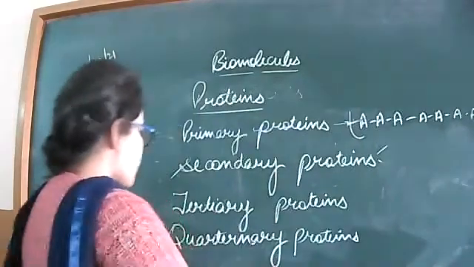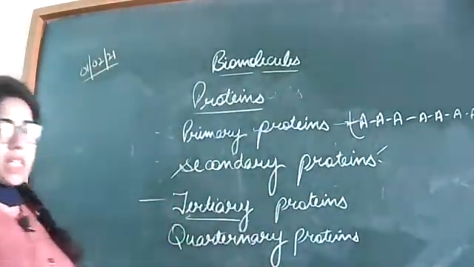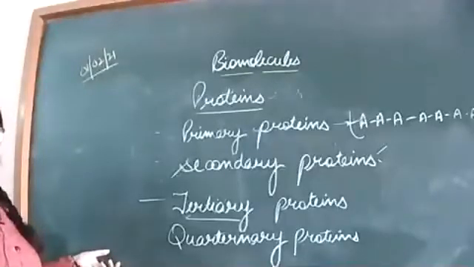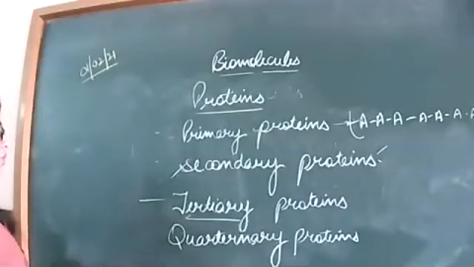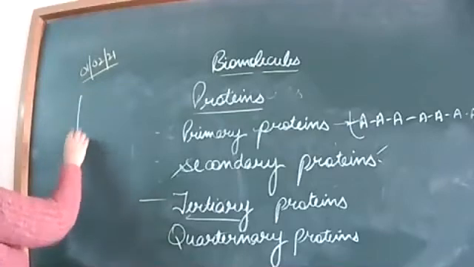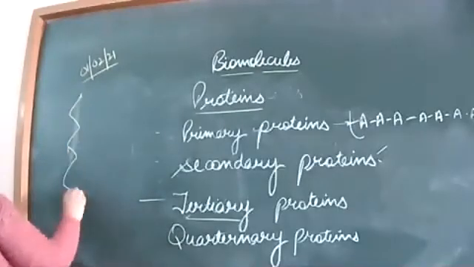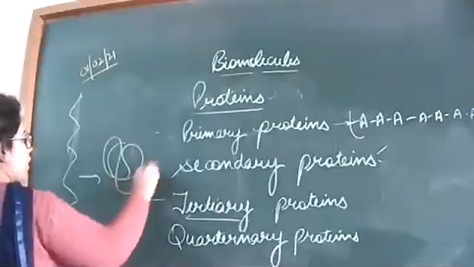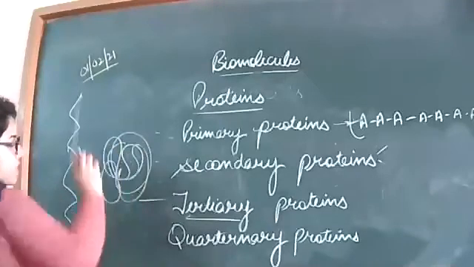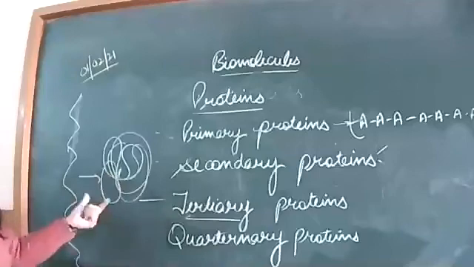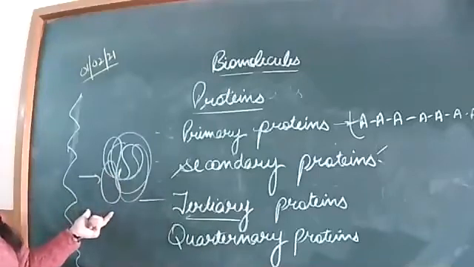So in case of the tertiary proteins or the tertiary structure of proteins, the long polypeptide chains of amino acids undergo folding. They fold themselves to form a globule-like structure. For example, this is your polypeptide chain. This chain undergoes different modifications and forms a globule-like structure by folding itself. Folding is due to the formation of different hydrogen bonds with each other.